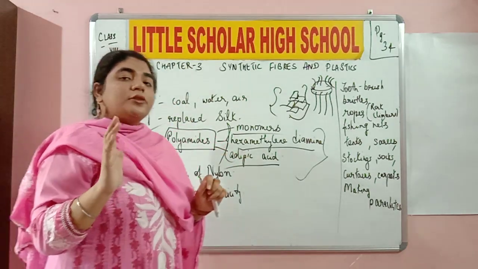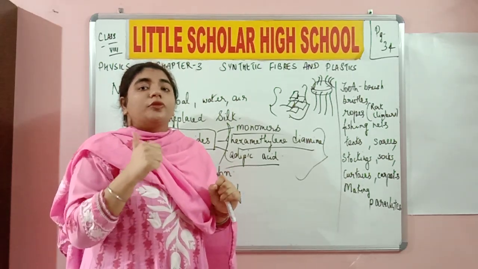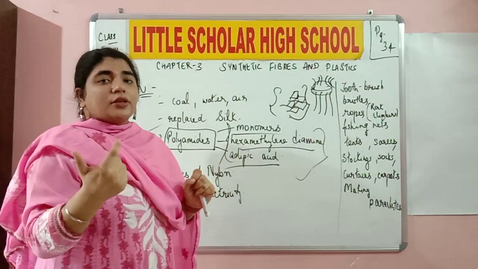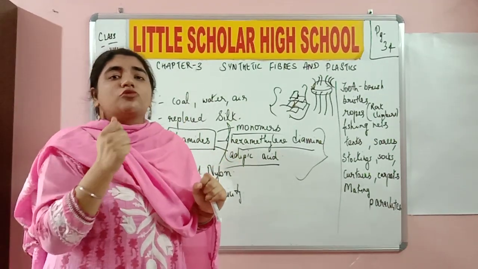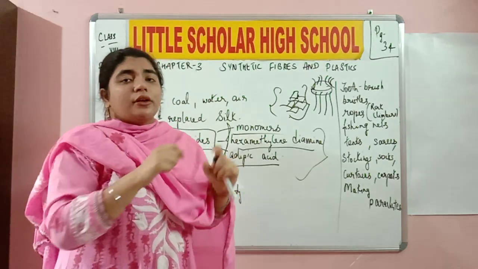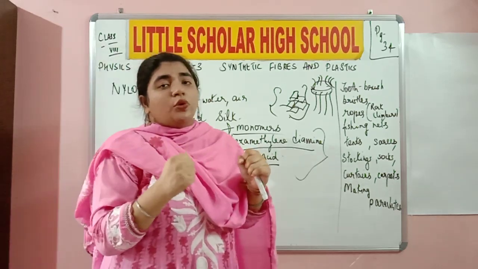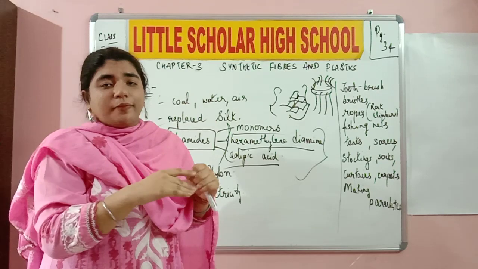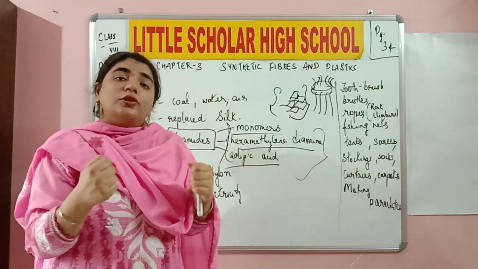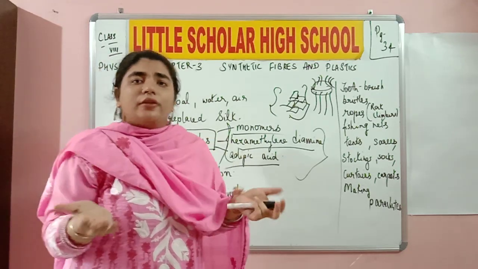Okay, now what could be some pros of nylon? The thing is, it is really strong. It is going to be really strong because it is made up of such kind of chemicals which have a very strong bond between them. So they are going to be very, very strong. Now if I take a cotton fabric and I take a nylon fabric, the cotton fabric, if I apply even a little bit of strength of mine, it is going to get torn into pieces. But nylon, if I keep trying how much ever I want to, it is not going to tear very soon, and it is not going to tear at all.